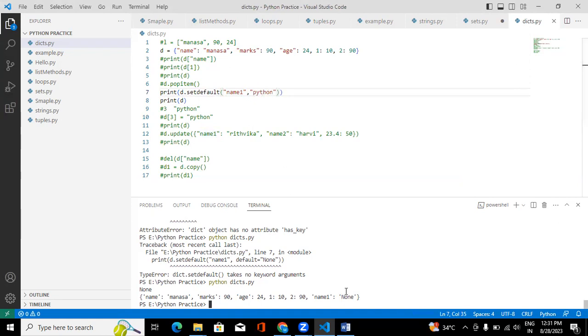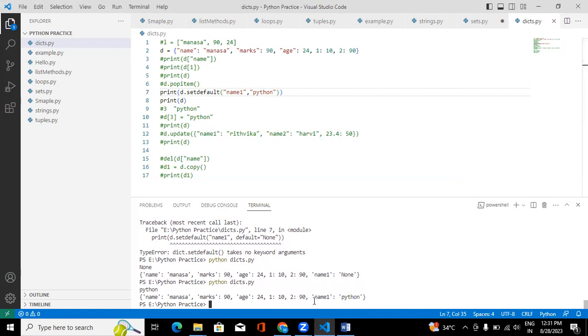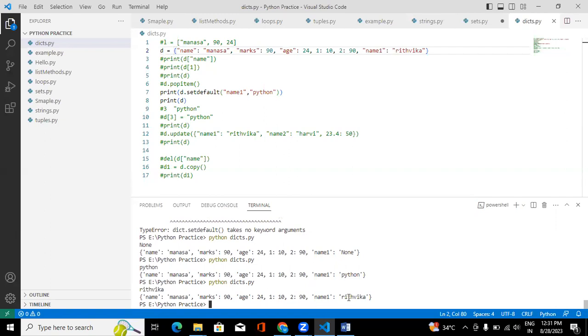If you don't have that key, see, for example, if you already have the key name one, for that I will give Ritvika. This key is already there, and at that time it won't override. So setdefault is used if you don't have that particular key in the dictionary, it will set the default value.